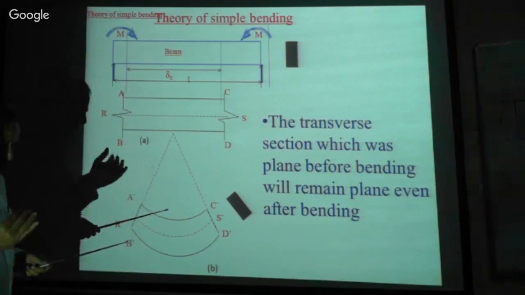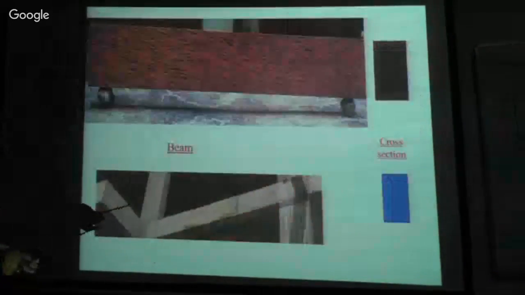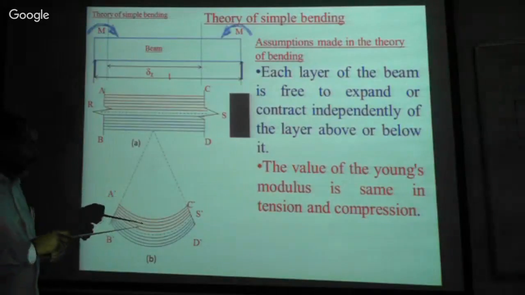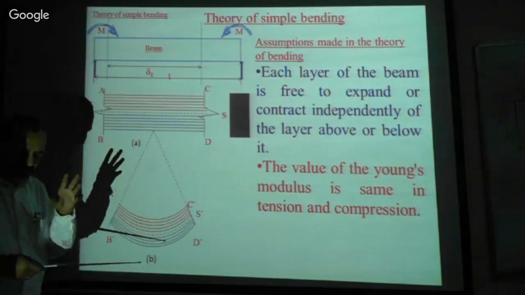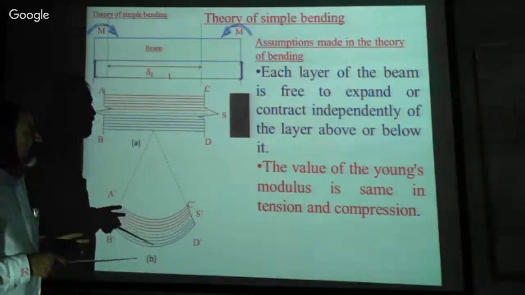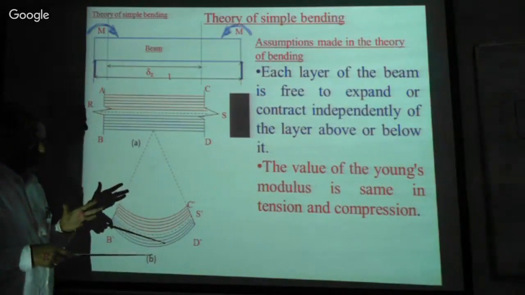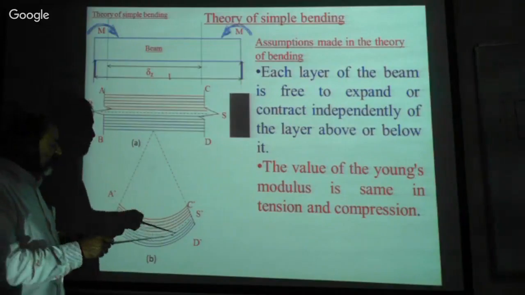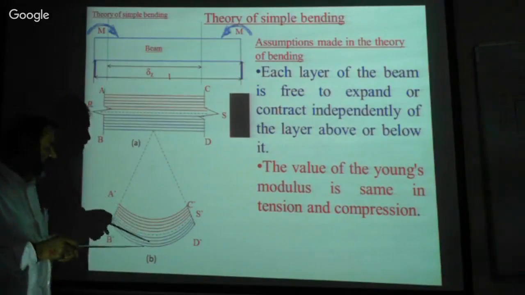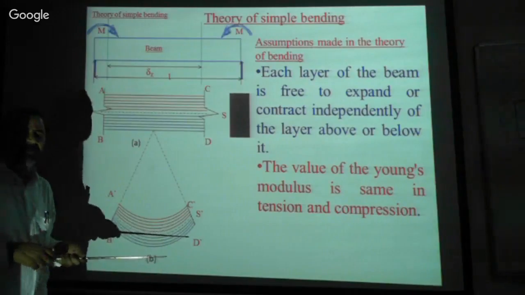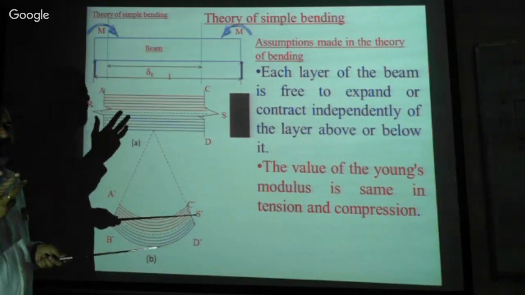Now we'll go back. If you consider an RCC beam, the bottom layers are suffering from maximum tension.